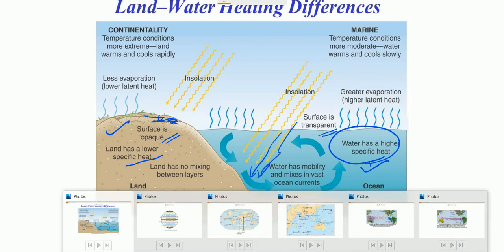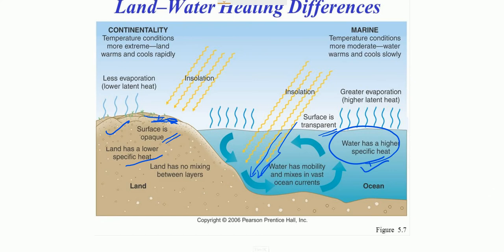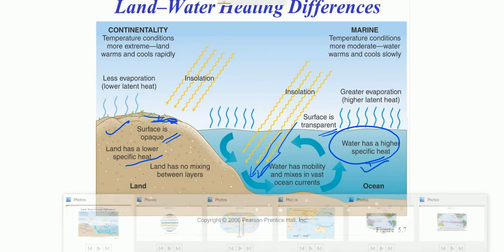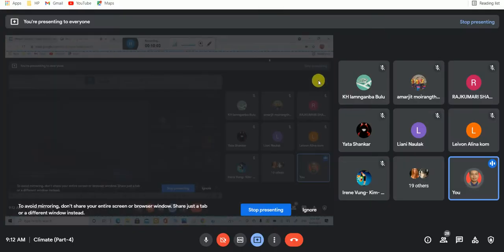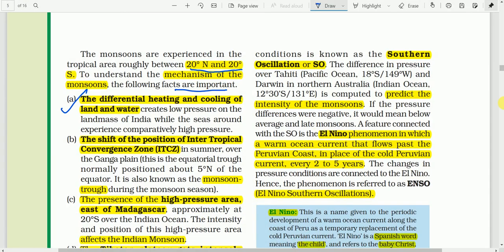And because of this, as mentioned in our textbook here, let us say this is land surface and this is water body. In the summer season, on the land surface, due to intense heating, you'll find low pressure. And in the same season, since water takes more time to warm up, you'll find high pressure over the water bodies. So that is the point mentioned here.